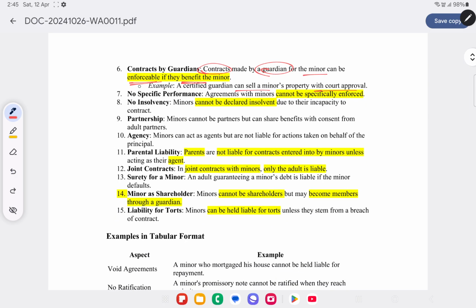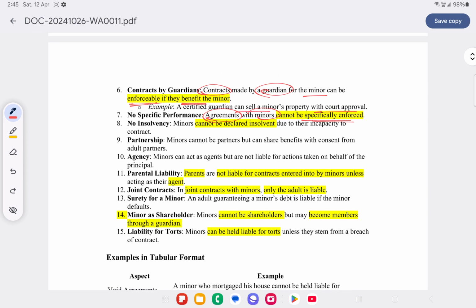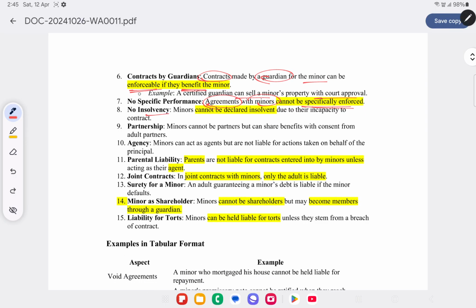No specific performance. Agreement with minors cannot be specifically enforced against them. Let's say, for example, if they are to perform something under the contract, minors will not be asked to perform those. No insolvency. Generally, a minor cannot be declared insolvent due to their incapacity to contract.